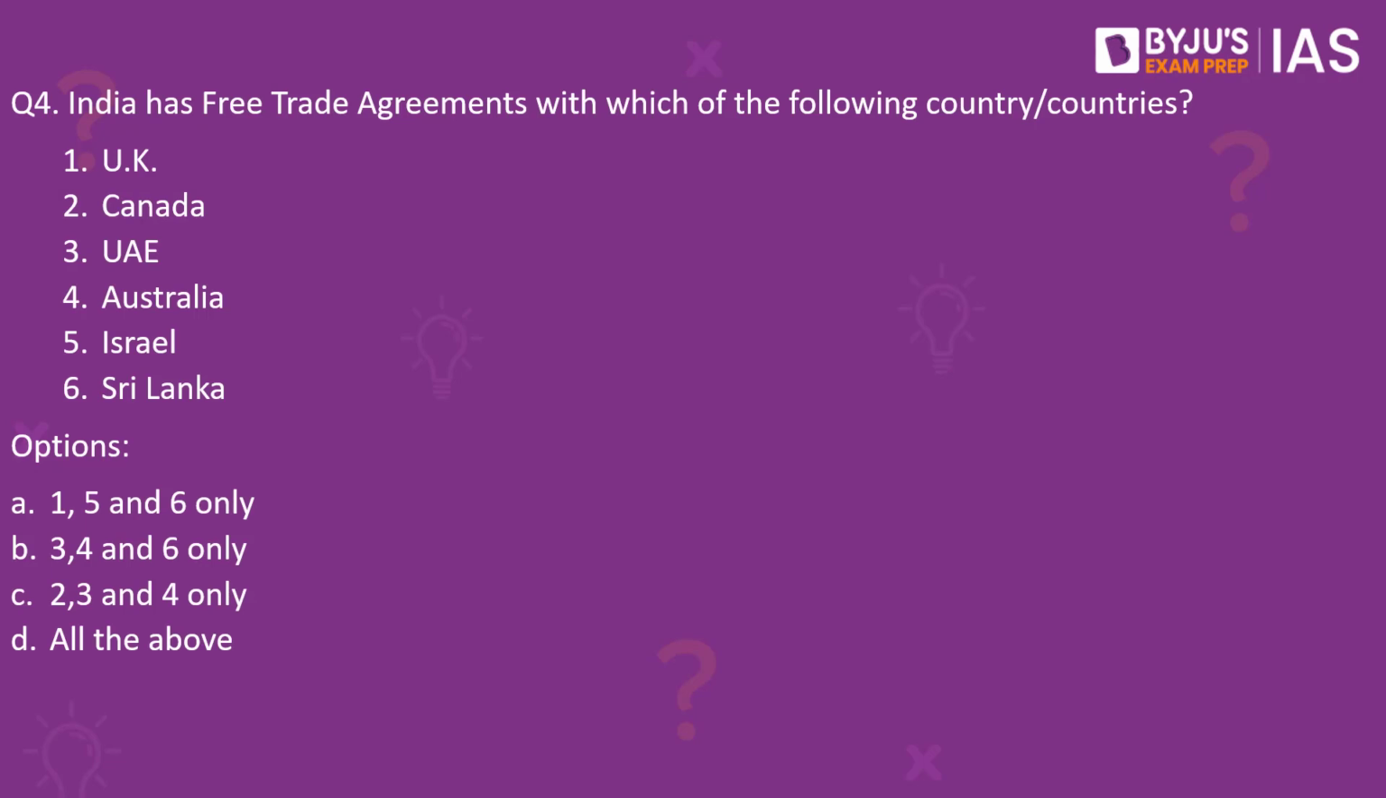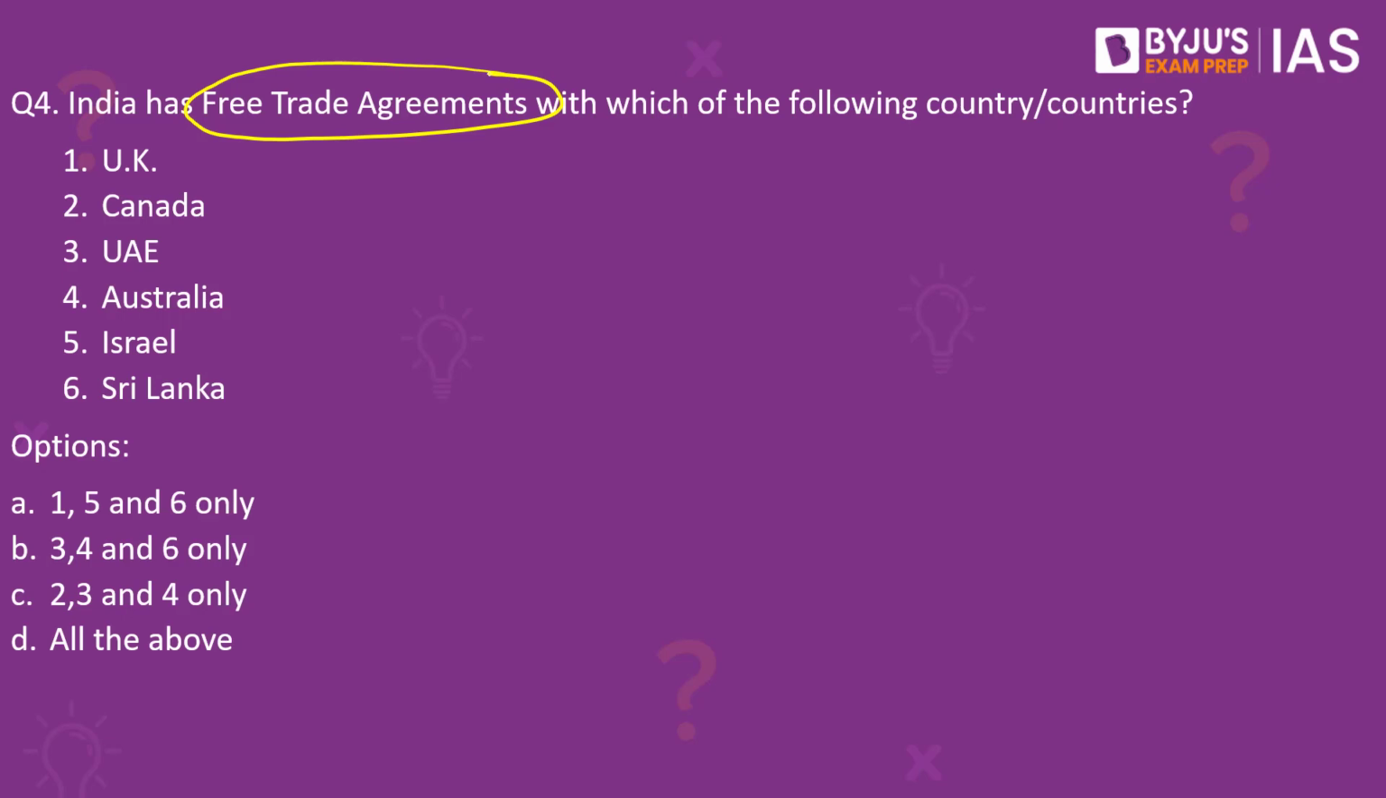Before we discuss this, let's understand what we mean by free trade agreements. Free trade agreements are agreements between two or more countries to remove trade barriers and facilitate trade between them. What happens with free trade agreements is that it enables goods and services to be exchanged across borders with limited or no tariffs or quotas. So basically, it provides an impetus to trade relationships.